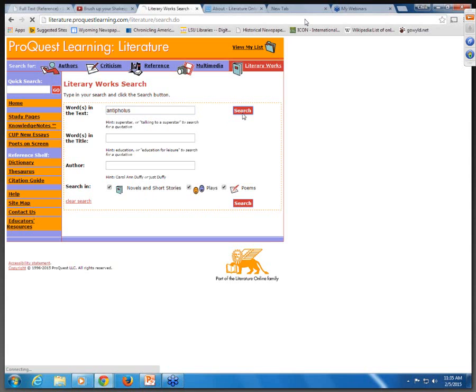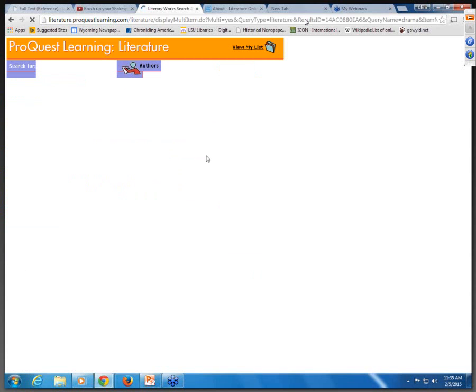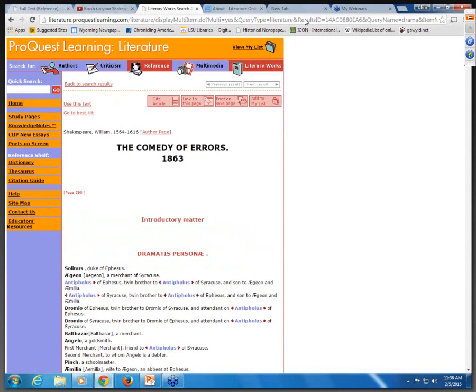So we'll stick with our Shakespeare. So I typed in a character, and it's telling me who this character is and what play that character appears in. And there's my character. And it's highlighted in my search results. As we saw in Literature Online, ProQuest Learning Literature also has the study guides.